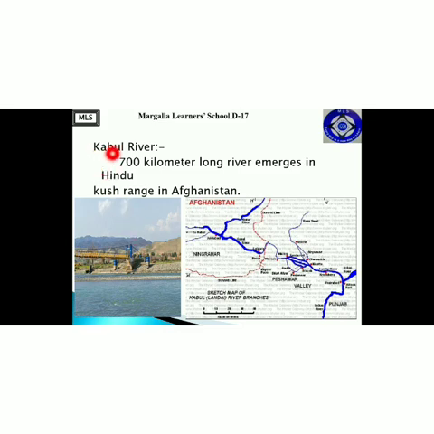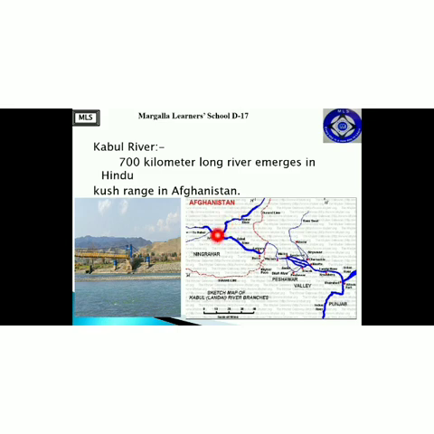So whenever you hear the word Kabul, it means something related to Afghanistan, and it is a 700-kilometer long river that emerges in the Hindu Kush range in Afghanistan. Now if you see, this is Afghanistan, and this is the Kabul River, which is highlighted in blue.